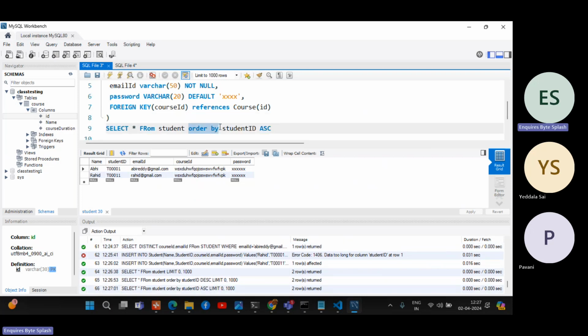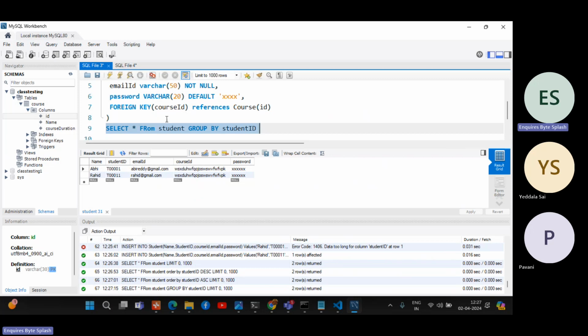Again, we have group by student ID. Anyway, we cannot group by student ID. We can group by country region, which is common. So it will allow, but student ID you cannot group, because that is unique. But you can apply group by course ID.